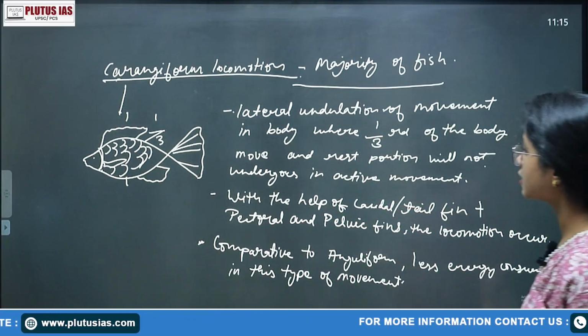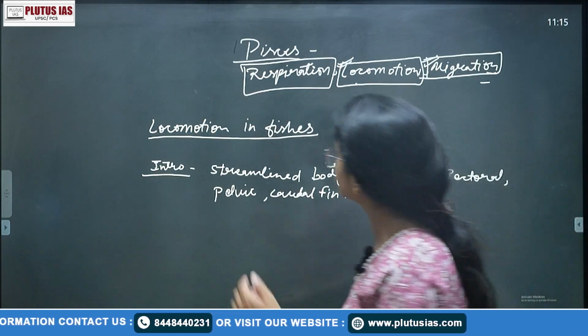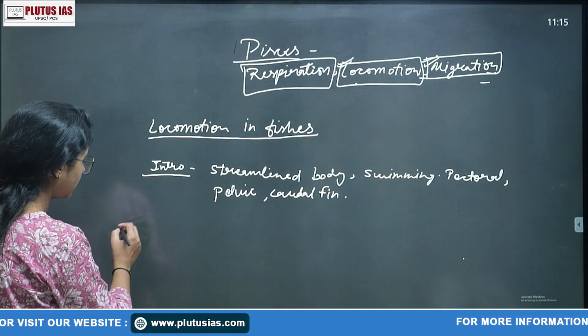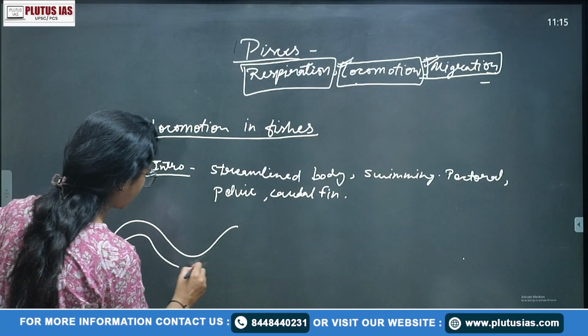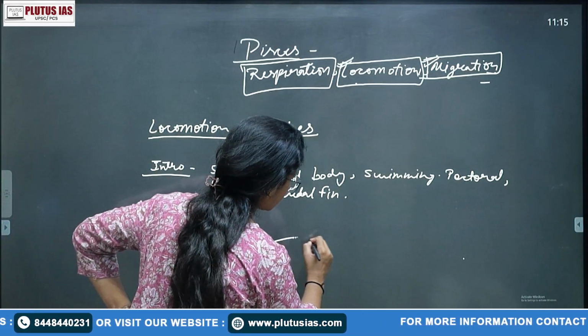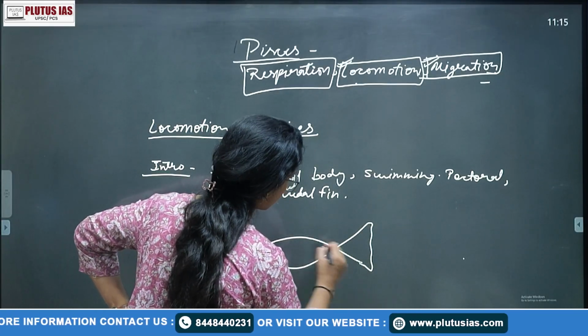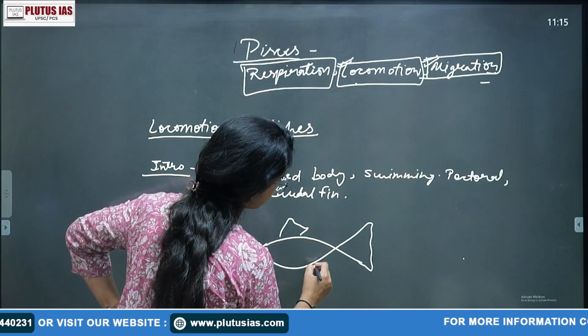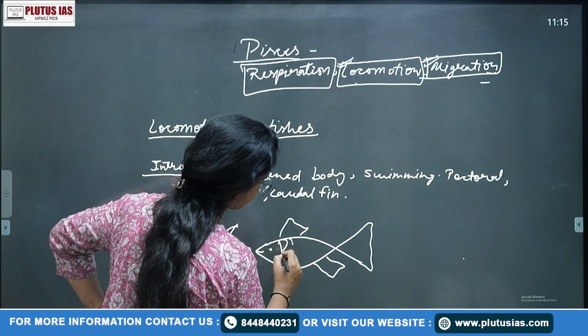So if we want to see this comparative anatomy, we'll see that three forms of locomotion occur. Like first, this locomotion, right? That is your anguilliform locomotion. Then there is normal, suppose that Scoliodon, right? Then this movement. You can make the heterocercal or homocercal fins, doesn't matter, right? Then what is it? This motion.